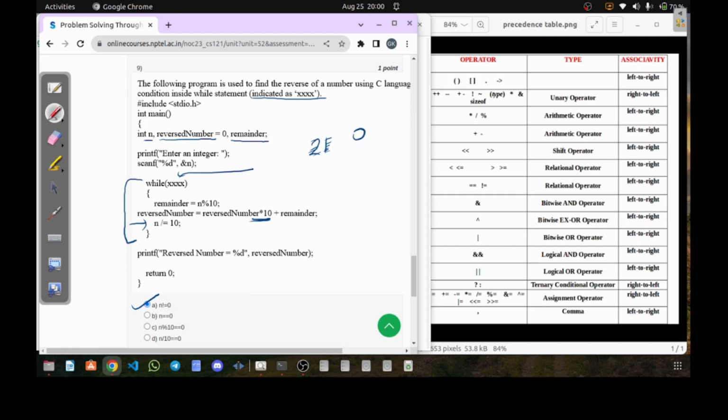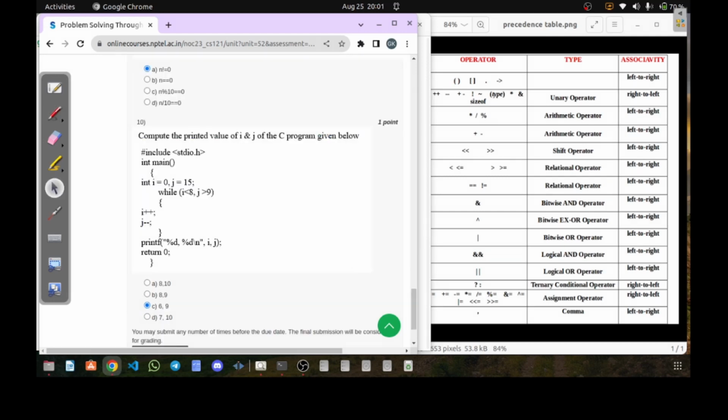So option A will be the correct answer, and that will be written in the conditional section. Those who are aware of how to reverse the number, those who have done the question, will directly understand that n not equal to 0 will be the correct answer, whereas all these three are going to be the wrong ones.